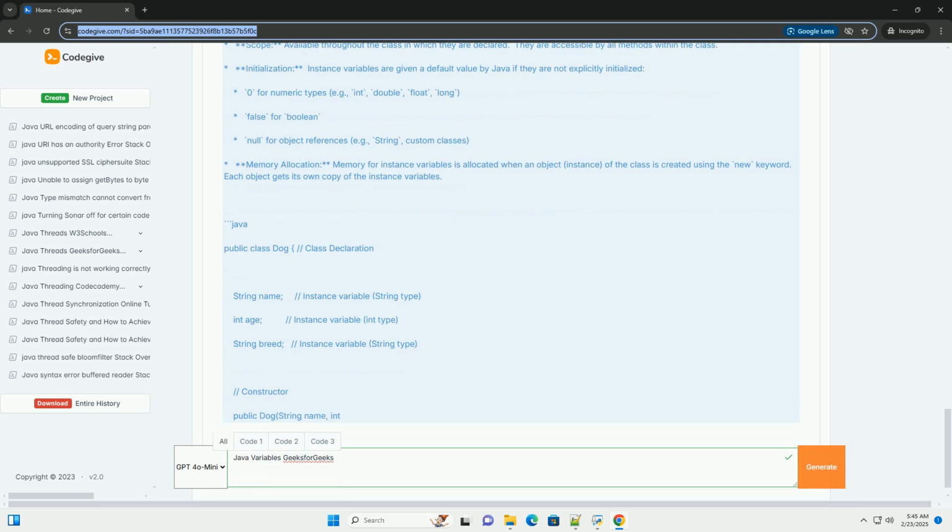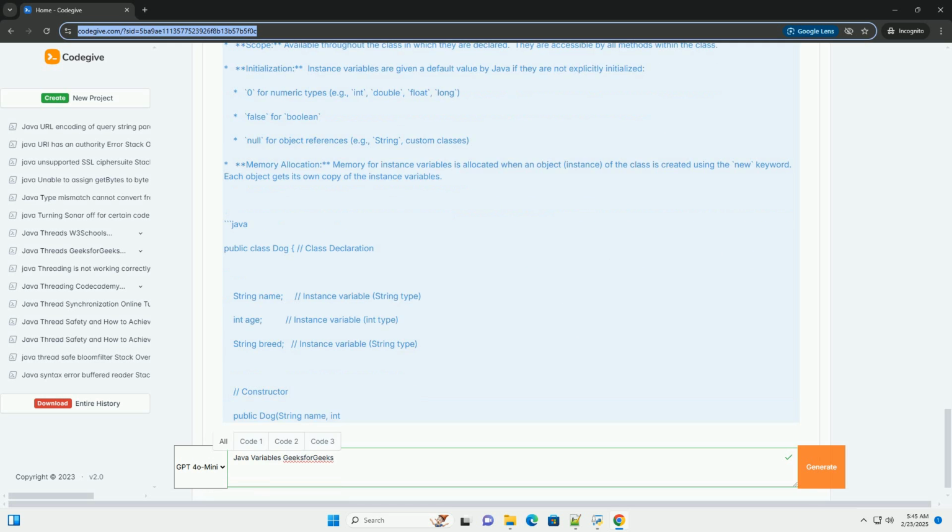Default value: has a default value, example 0, false; default value is null. Size is fixed for each data type; size depends on the size of the object being referenced. Pass by value; pass by reference.